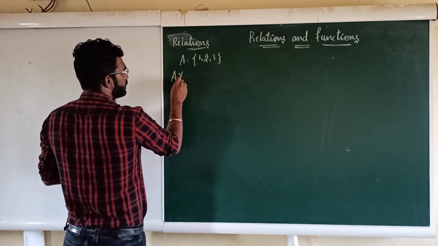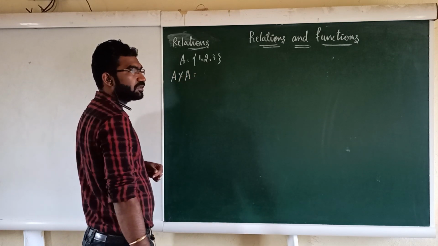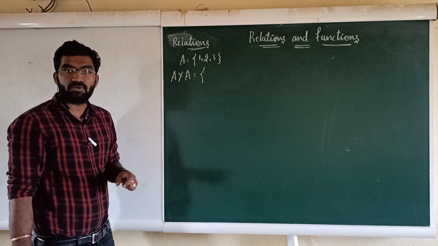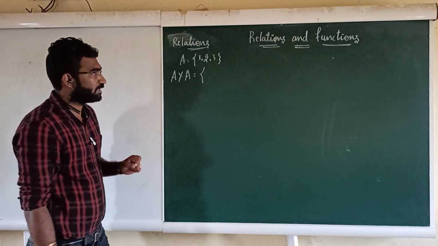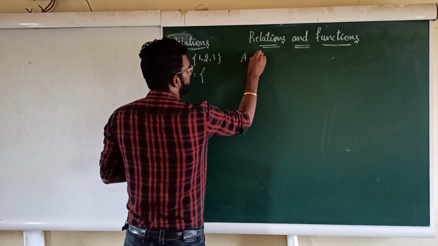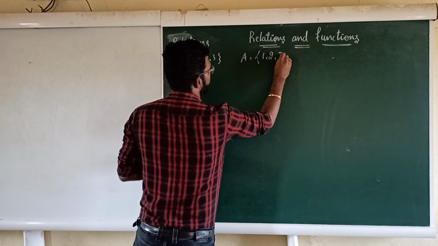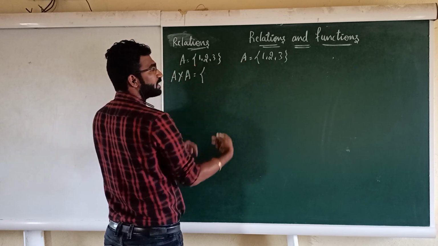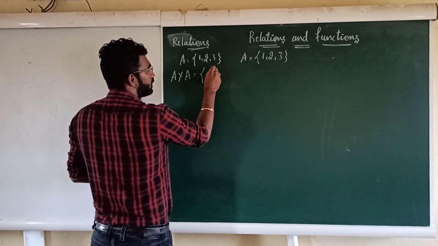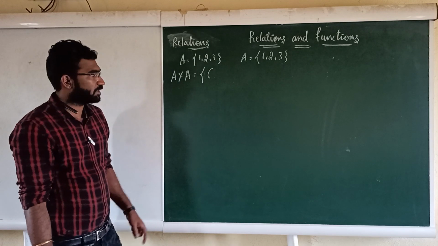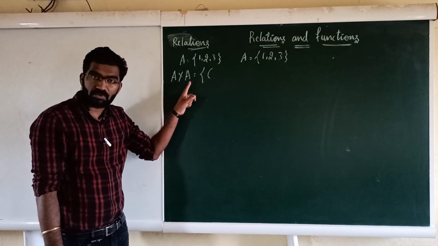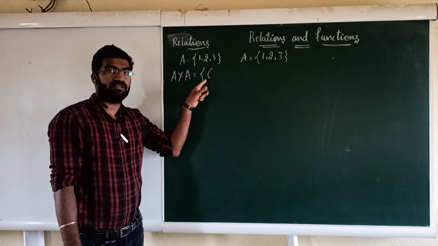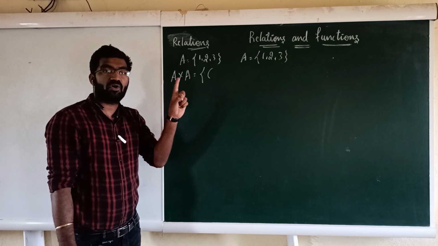So A cross A is called what? The Cartesian product of the set A with A. In this Cartesian product you are going to see the ordered pairs, right? Ordered pairs means you take one more set, this is 1, 2, 3. I am going to take the product of these two sets, that is nothing but a Cartesian product. Here you should write all possible ordered pairs, right? A cross A is the Cartesian product of any two sets A and A, so in this set you are going to see all the possible ordered pairs.